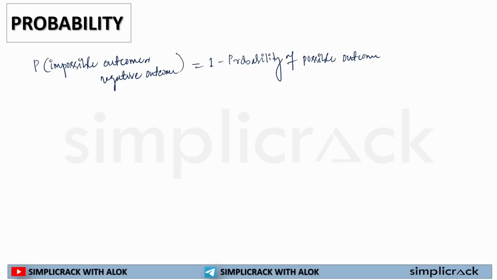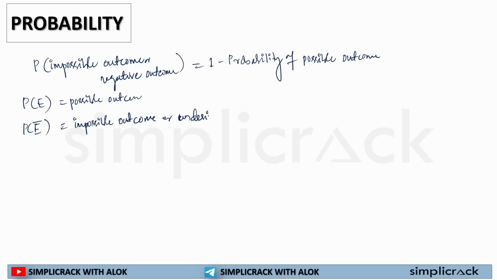In shorter form, the probability of something is written as probability of E. This is probability of possible outcome, and probability of impossible outcome, or you can say undesired outcome, is written as P dash.